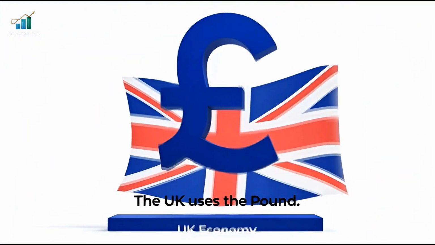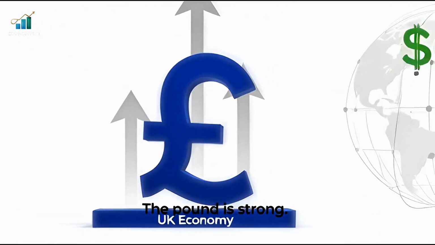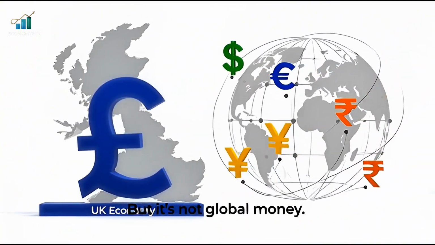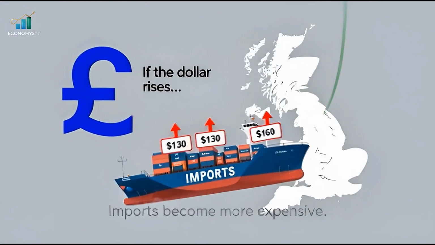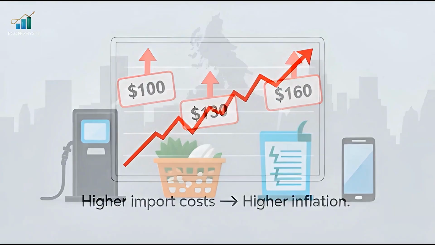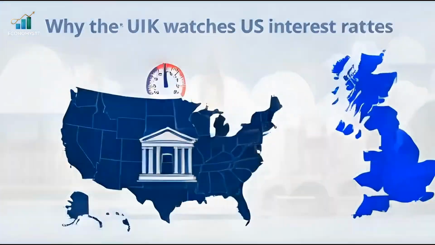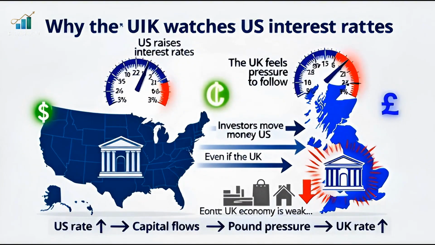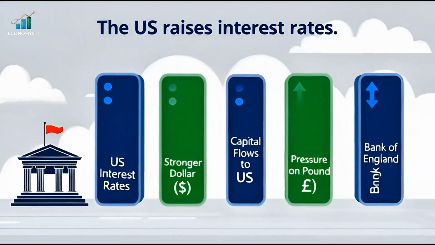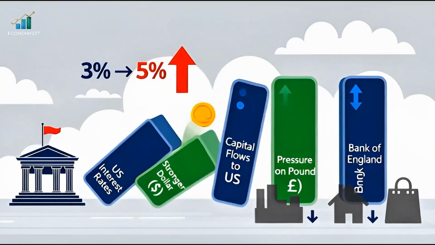The UK uses the pound. The pound is strong but not global money. So UK imports priced in dollars become expensive. If the dollar rises, UK inflation rises. The UK must watch US interest rates carefully. When the US raises rates, the UK often feels pressure to follow, even if its economy is weak.